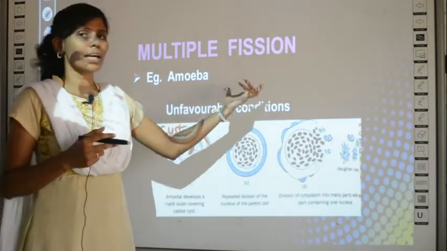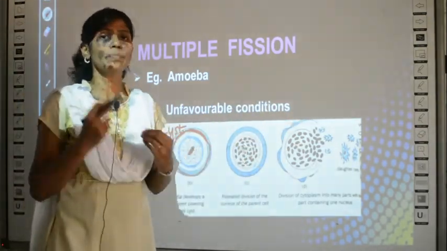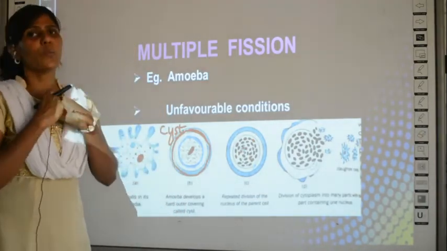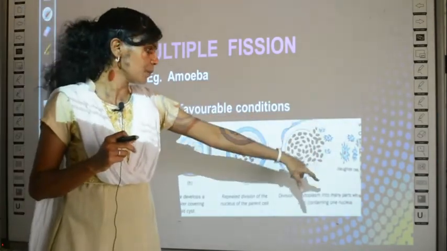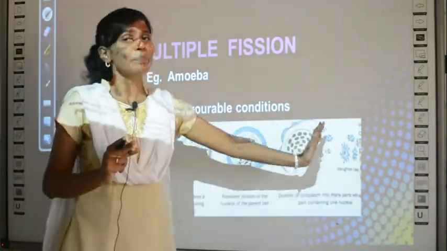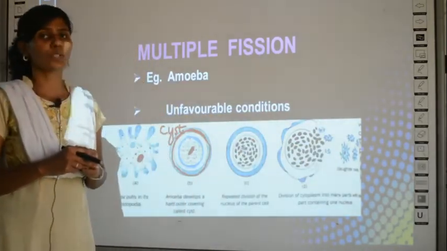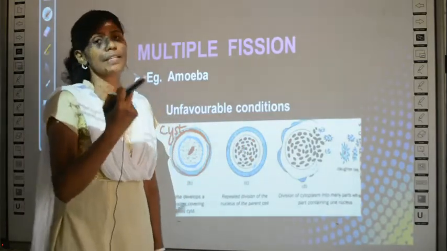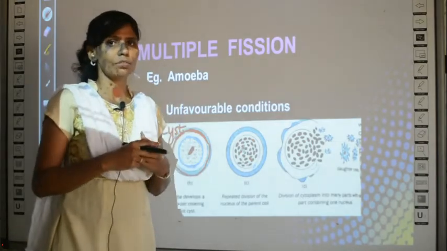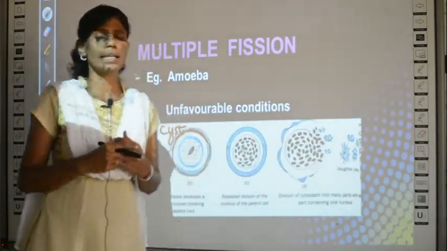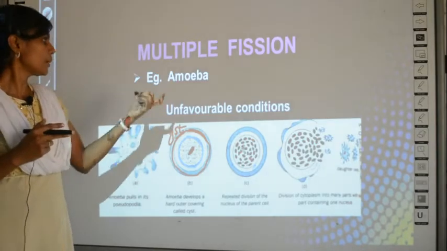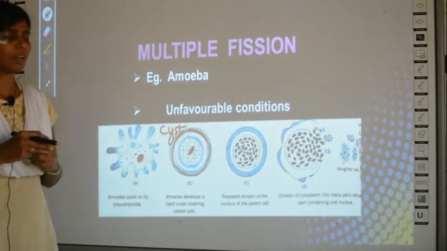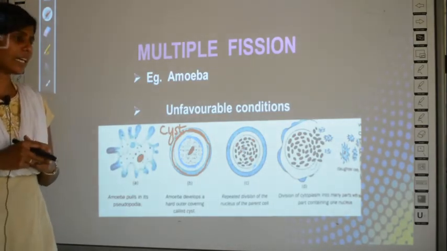After the conditions become favorable, whenever there is water availability or the temperature is favorable for amoeba growth, this cyst will burst. Cyst is the outer covering, I told you, no? It will just burst and all the amoebae will come out, and each amoeba which is out now has the ability to develop into a new individual. So every amoeba is independent now from its parent. So this is the multiplication of amoeba by multiple fission. When does this happen? Only during unfavorable conditions.